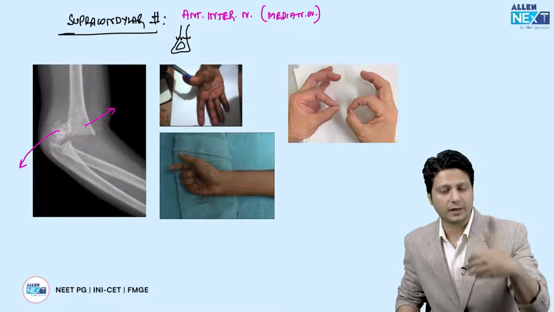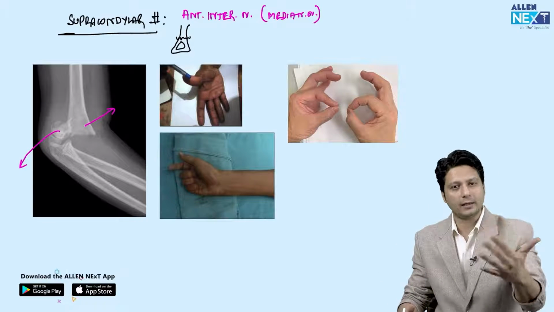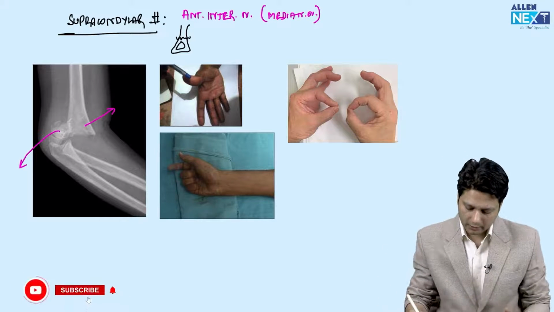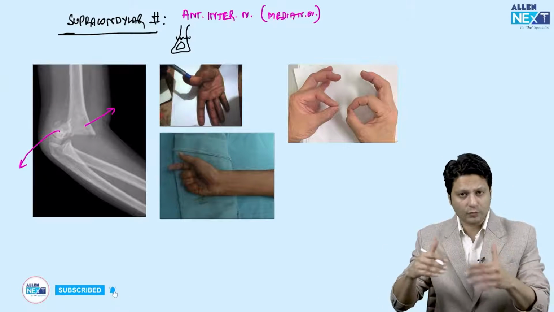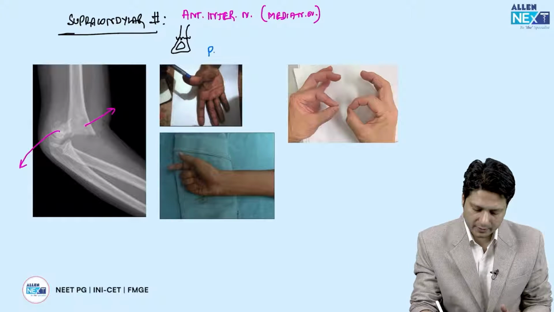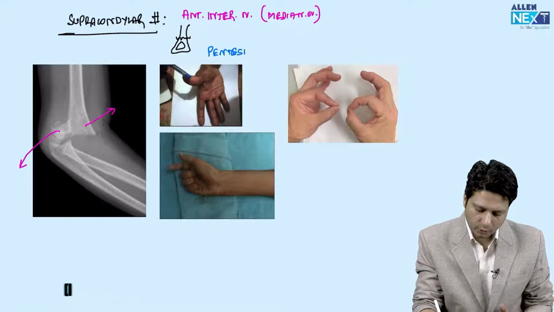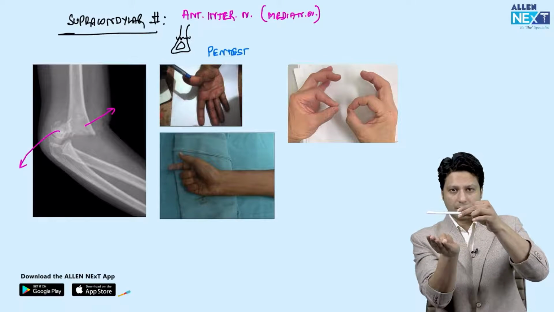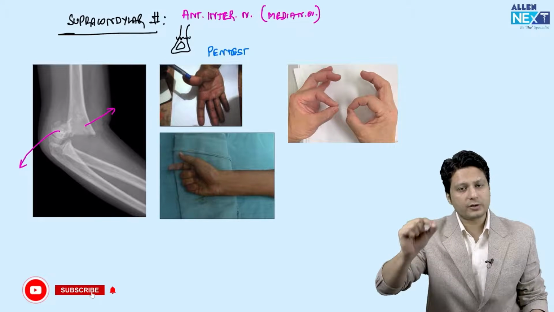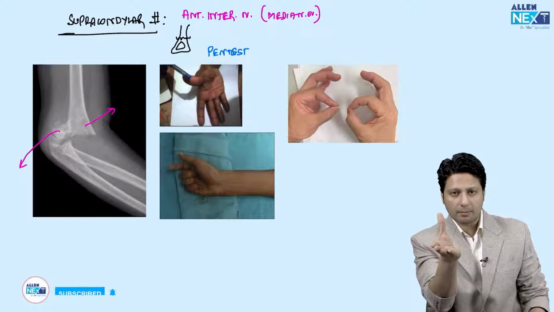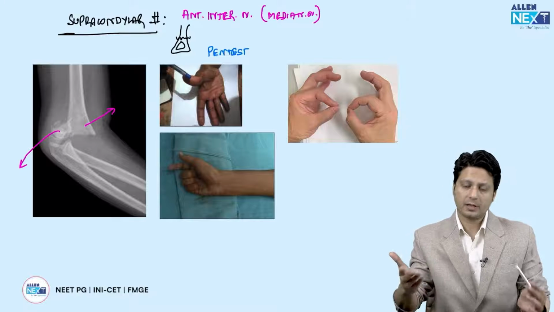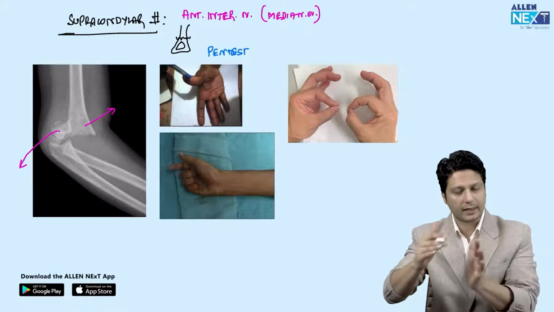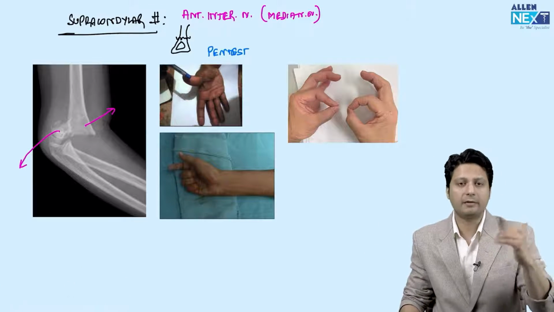Now, because of this fracture, there is a likely possibility or likely injury to the anterior interosseous branch of the median nerve. And the median nerve is tested like, what are the names of the test through which median nerve is tested? One is pen test. Already you know that what you do in pen test, you ask the patient to abduct the thumb and touch the pen by abduction, because abductor pollicis brevis, that means abductor of the thumb, is supplied by median nerve. Imagine if median nerve is injured, patient won't be able to lift the thumb in abduction. That is pen test positive. So it can be given to you in the question.